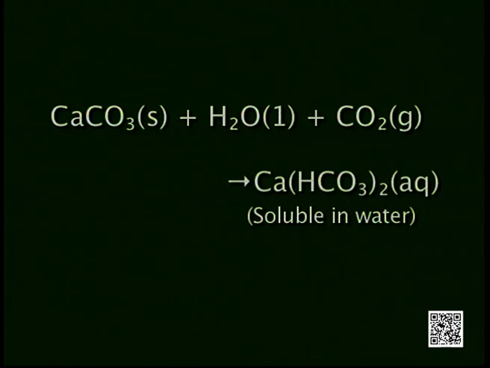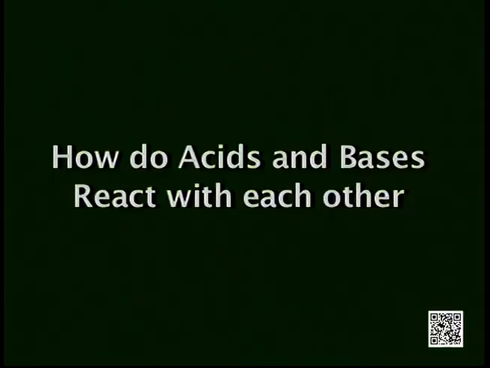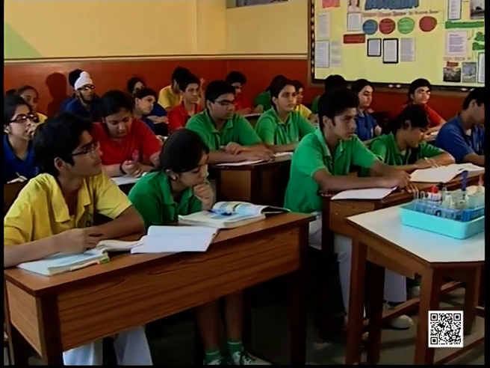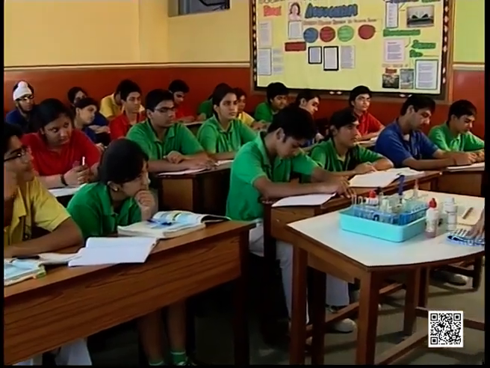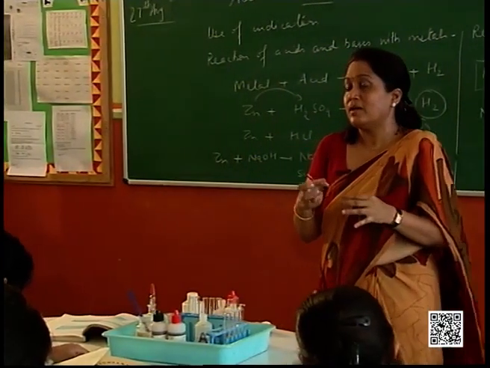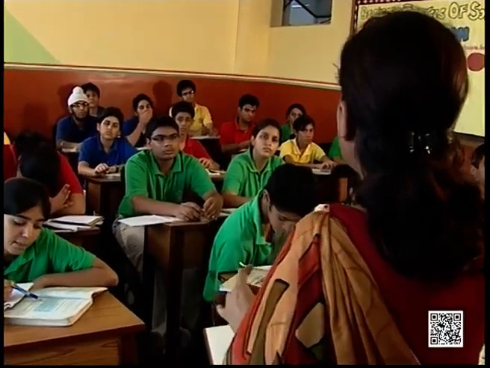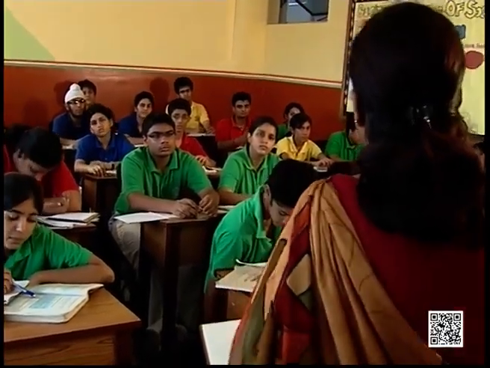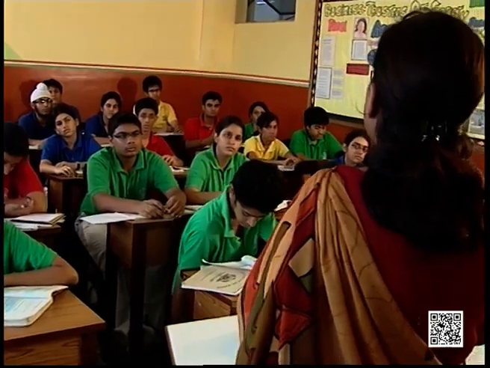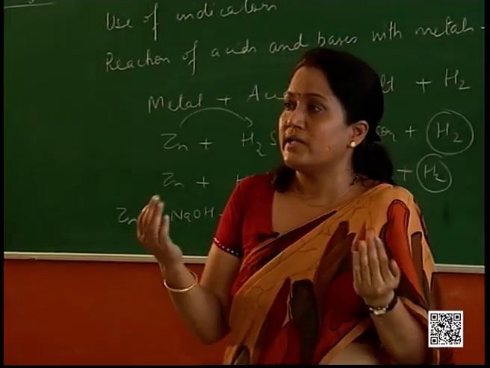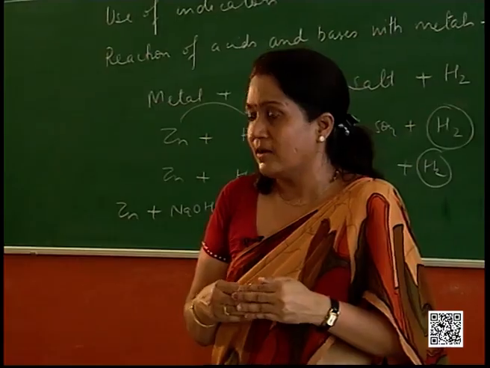Clear? Now this we have discussed, the reaction of an acid with metals, reaction of metal carbonate with acid. But if an acid reacts with a base, what happens? You know, an acid is an acid. We are going to discuss the chemical nature of acid on the basis of the ions which are present. An acid consists of hydrogen ions and a base consists of hydroxyl ions. Now what happens when you react an acid and a base together?